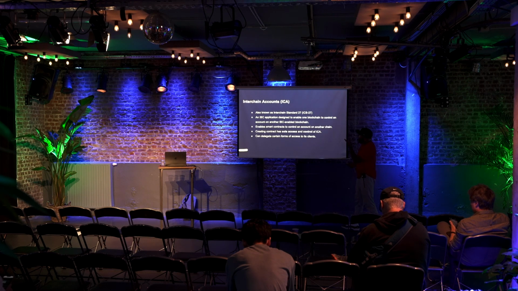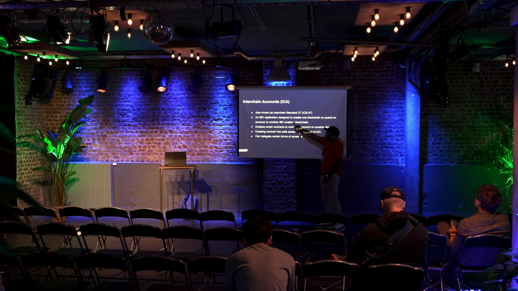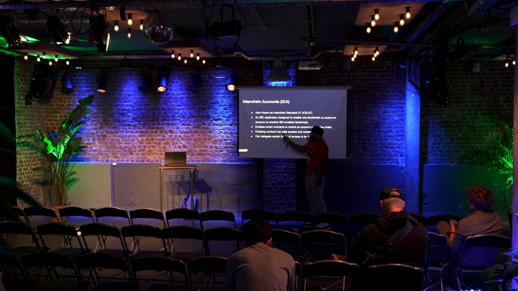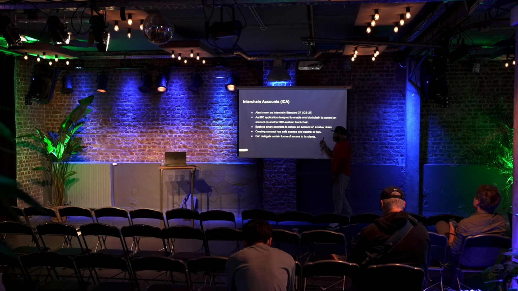Okay, so how many people have heard of Interchain accounts? I'm sure several people. And don't be shy, how many people have never heard of Interchain accounts? Okay, cool. So you can look into this spec, right? But just think of it as an IBC application that's designed to allow one chain to control an account on another chain. You can look deeper into it, but that's essentially what's happening. But when you combine it with Agoric, this means that the contract that creates this interchain account now has sole access and control over it. That's key. Let's see why.